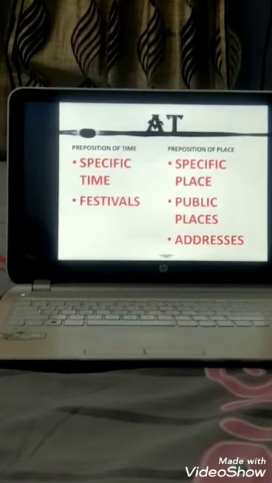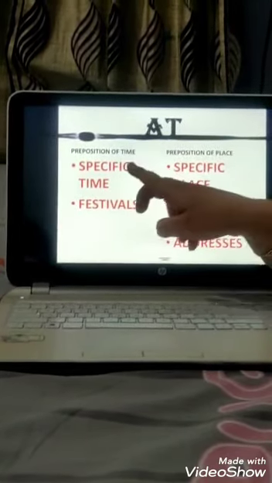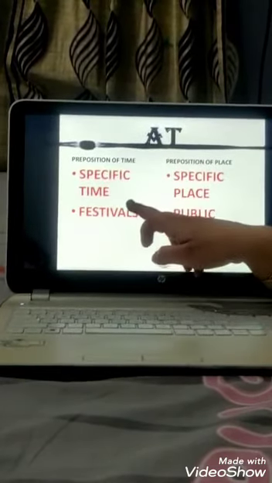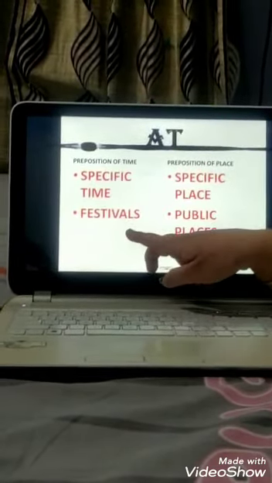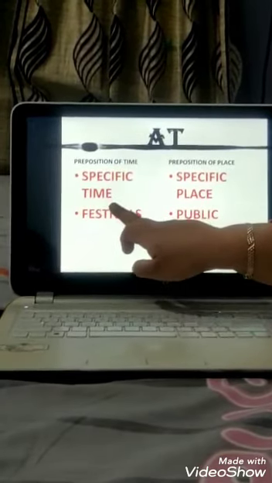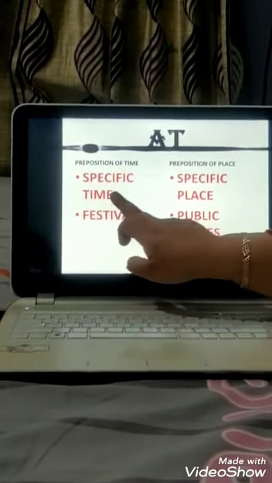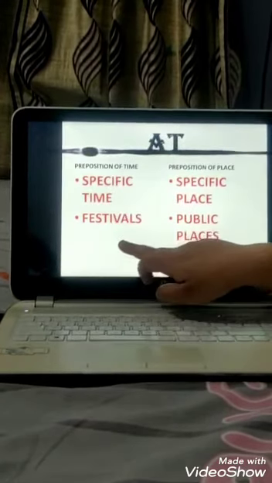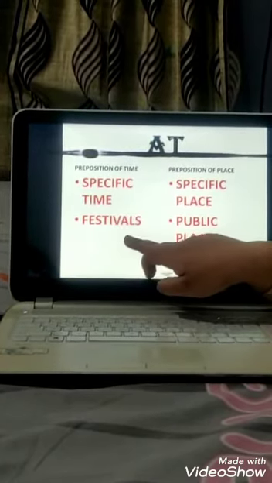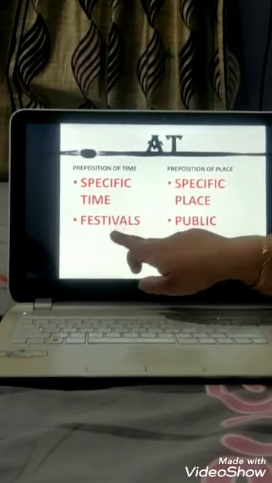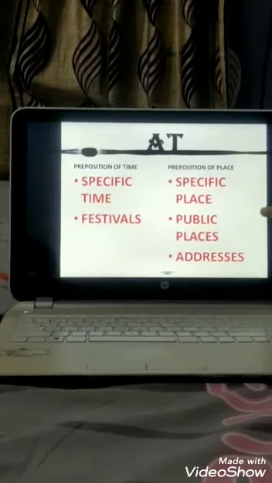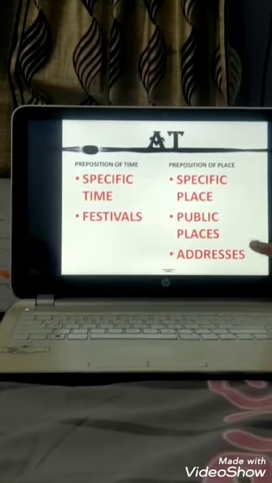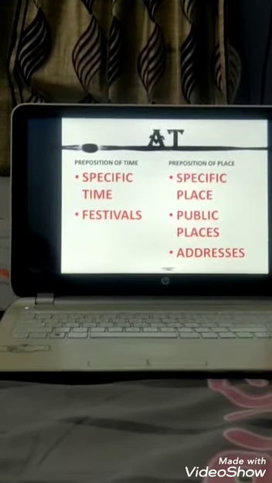As we can see over here, the at, preposition of time, preposition of place. At is used in specific time and festivals. For example, I will meet you at 8 PM. It is specific time. I will go home at Christmas. Specific time. So we have used at preposition. And when we mention specific place or any public place or any address, we use preposition of place at.